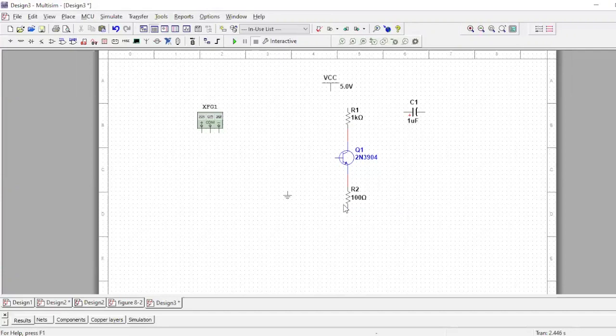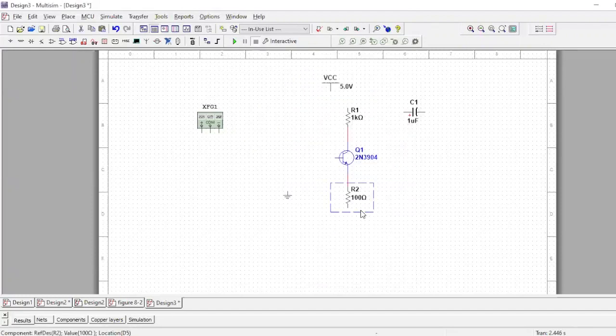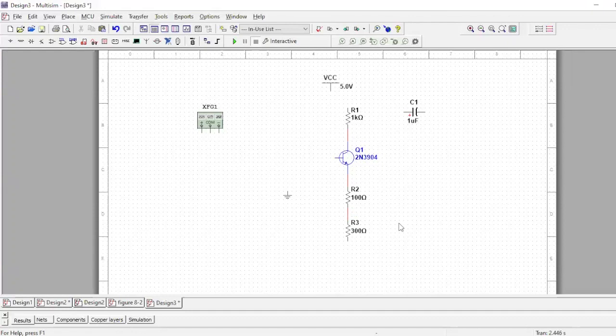Then I'm gonna connect this 100 ohm resistor with another 300 ohm resistor. Then connect this 300 ohm resistor with the ground.